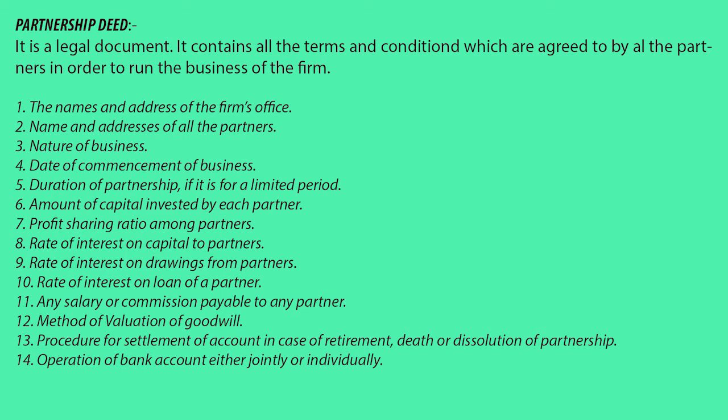Next point, rate of interest on capital to partners. Whatever capital a partner invests, on that the partner has the right to claim interest on capital, provided that must be mentioned in the deed. The rate may be different, 5%, 6%, 8%, 12%, 10%, whatever it may be. It is an understanding between the partners which has to be written down in the deed.